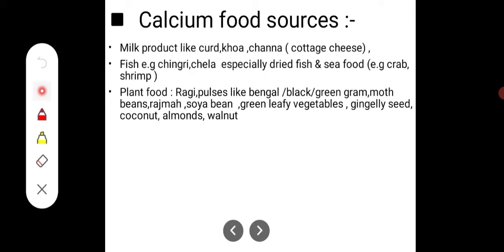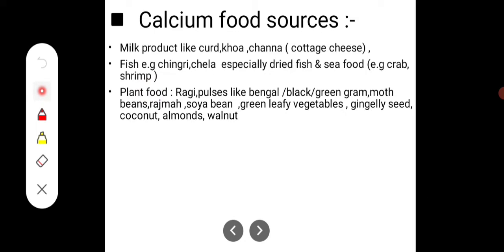So what are the calcium food sources? Milk products like curd, khoya, chhaj, and chana, which is cottage cheese, all contain calcium. Then fish, for example chingri and chela, especially dried fish, and seafoods like crabs and shrimps contain calcium.